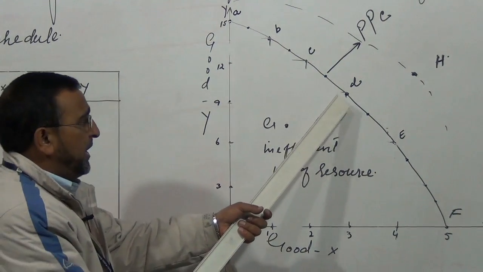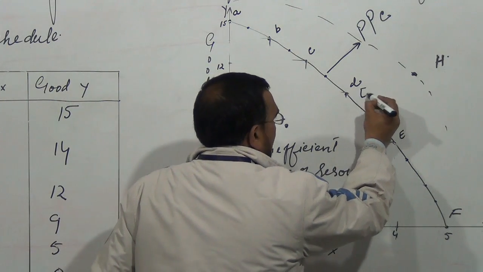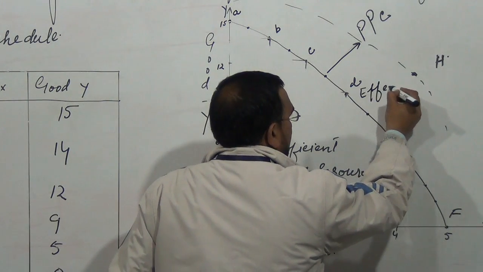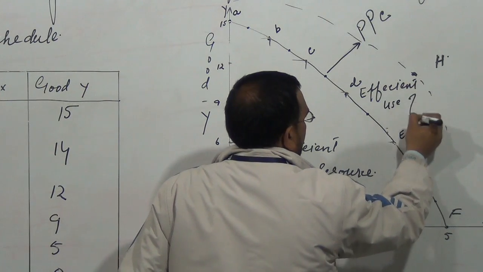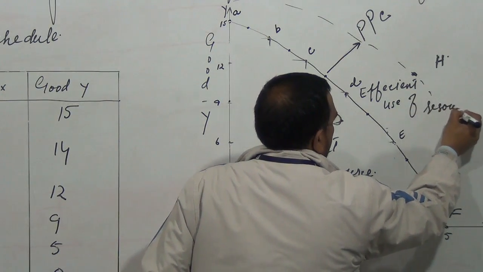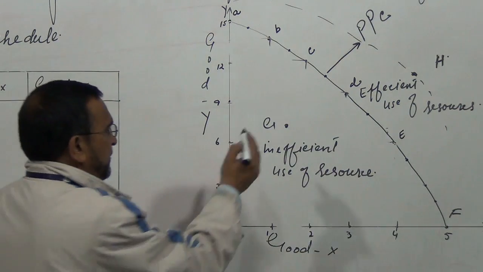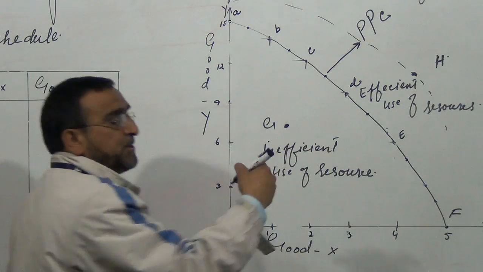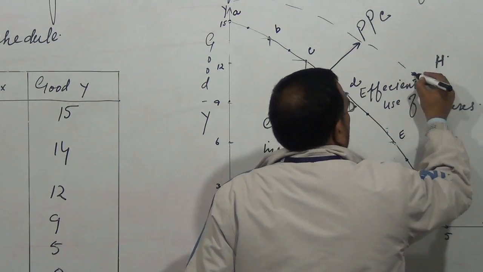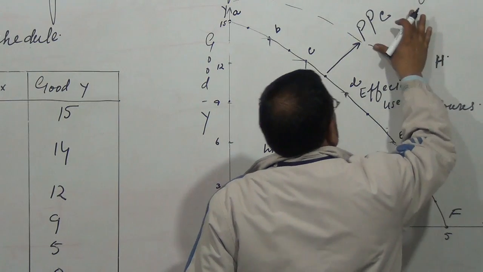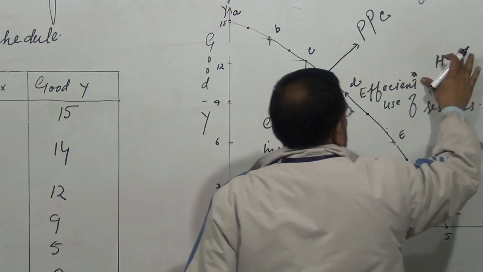So any point on the production possibility curve, say point D, it is efficient use of resources. Any point below this production possibility curve, that is inefficient use of resources, and any point beyond the production possibility curve, that is known as what we called growth of resources.